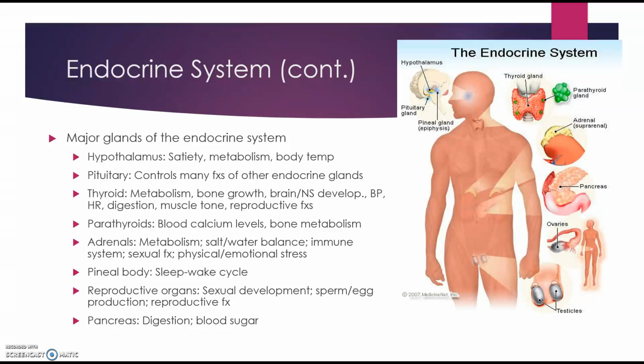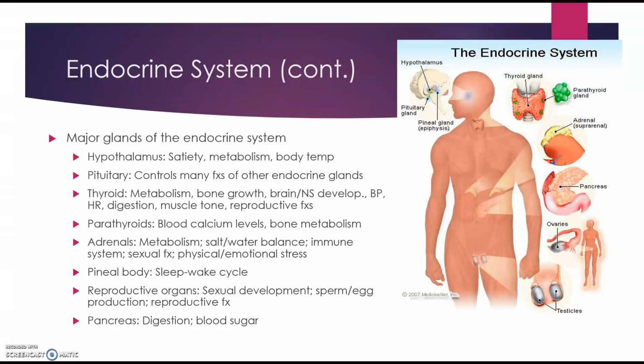And the posterior lobe produces the antidiuretic hormone or vasopressin, which controls water loss by the kidneys. It also is responsible for producing oxytocin, which is important for childbirth. It helps the uterus to be able to contract, and also stimulates milk production. So that's all with the pituitary gland.